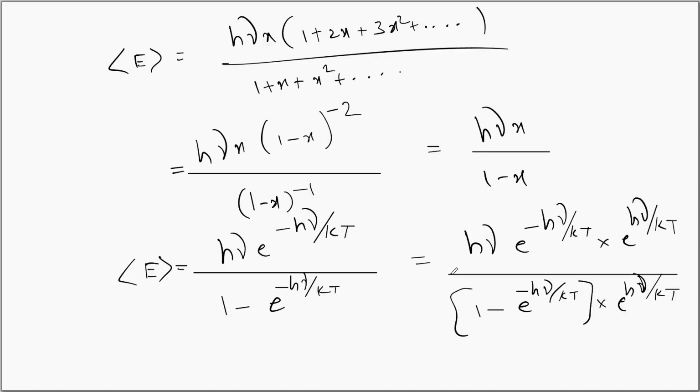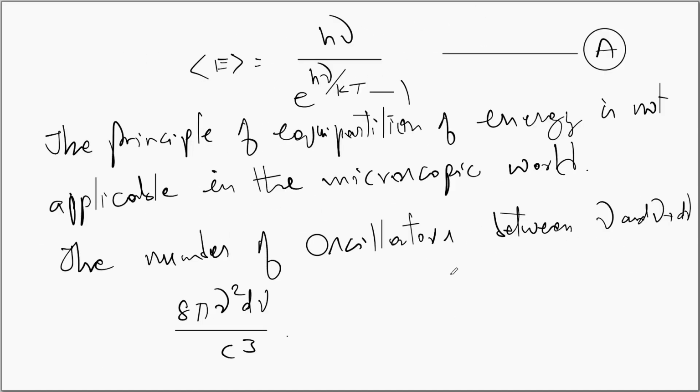We have simplified this to obtain the average energy h nu by exponential h nu upon kT minus 1, and we have said that the principle of equipartition of energy does not hold good in the microscopic world.